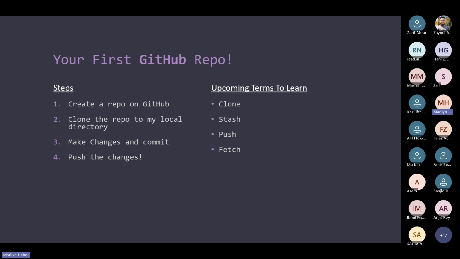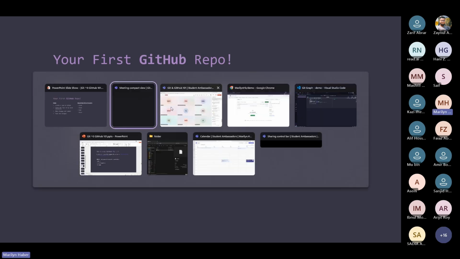When we say we are fetching the changes from a certain remote repository, we are getting the changes, but without actually committing them into our local repository. So they are in an area where I can see them on my local machine, but I still did not commit them on my local repository. Is the fetch command clear for everyone?